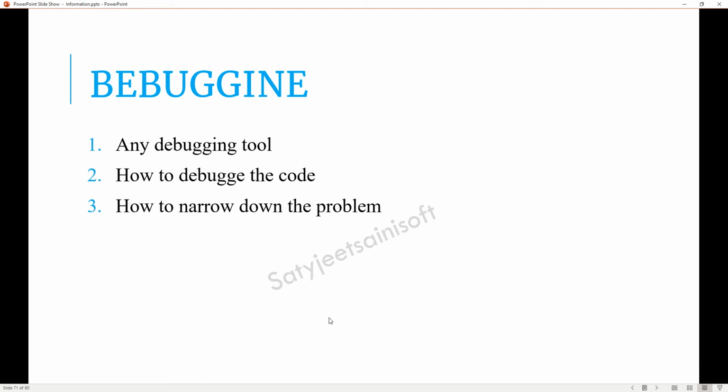For example, say some API is giving a response, like the demography of a patient, which we show on the UI. Now we need to check, for instance, that some of the address is not coming and we are not able to populate it here.